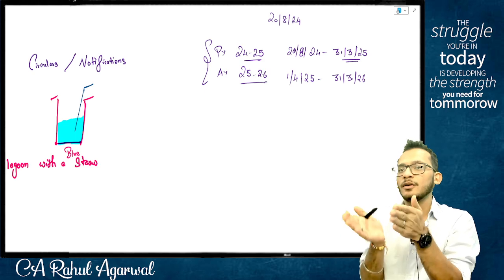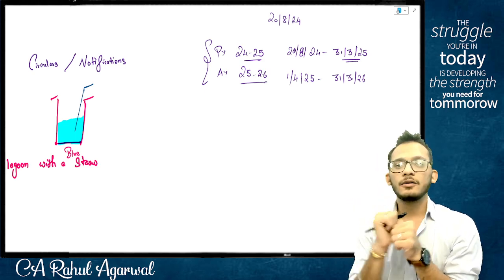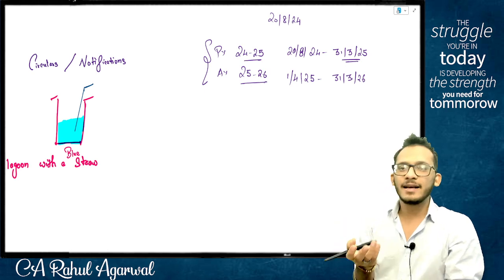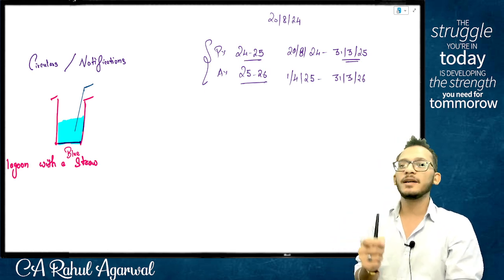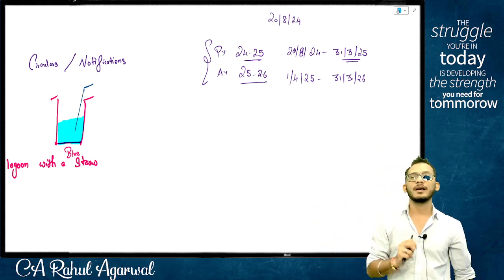But previous year has to be only for a defined period where you were alive. Yes or no? You are alive only from 20th August. When I say alive, company is incorporated on 20th August, which means your previous year only starts from 20th August, can end on 31st March.